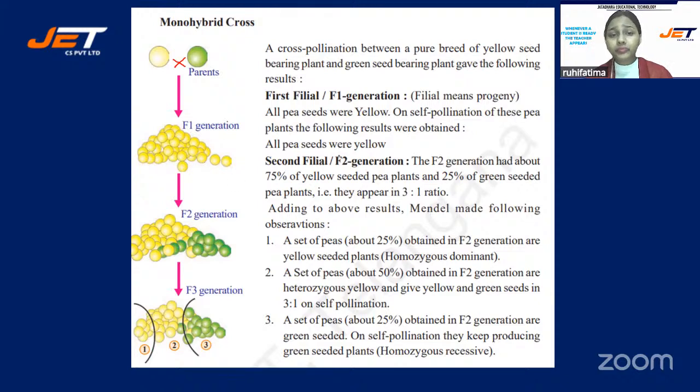Then what did he do? The F2 generation had about 75% yellow-seeded pea plants. Okay, 75% means you can say the ratio was 3 is to 1. And 25% had green seeds. But how did he find that F2 generation? In the first generation, all pea seeds were yellow. On self-pollinating these plants, the following results were obtained. Okay, he self-pollinated. Then in the F2 generation, what did he find?